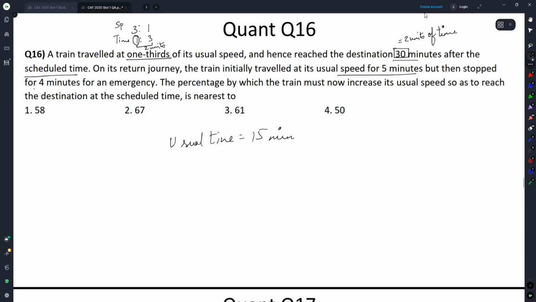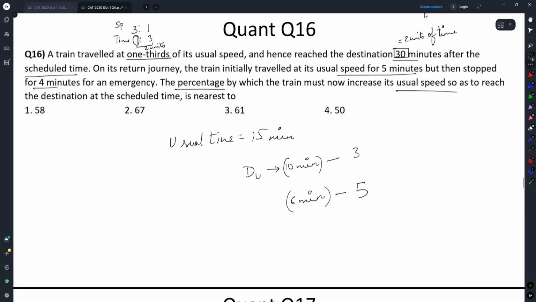On its return journey, the train initially traveled at its usual speed for 5 minutes. Then stopped for 4 minutes for an emergency. The percentage by which the train must now increase its usual speed so as to reach the destination at scheduled time is nearest. Pay attention, distance that it usually covers in 10 minutes has to now be covered in 6 minutes. The ratio of speeds will be what? 3:5. Distance is the same, ratio of times is given.